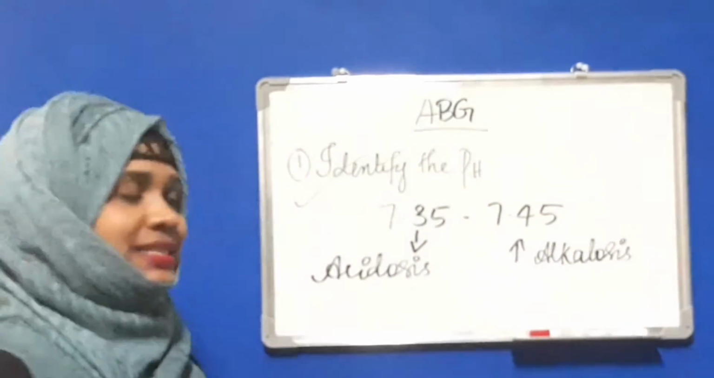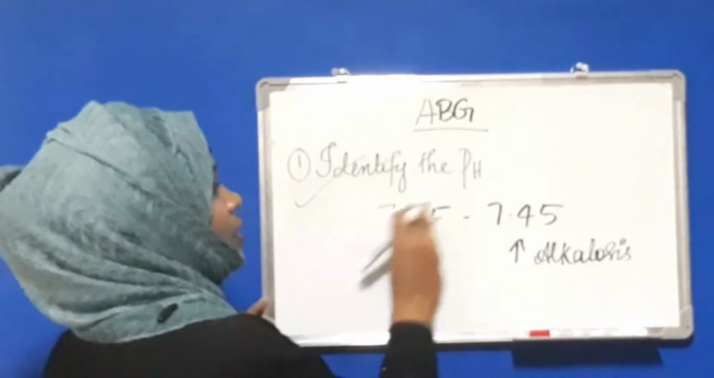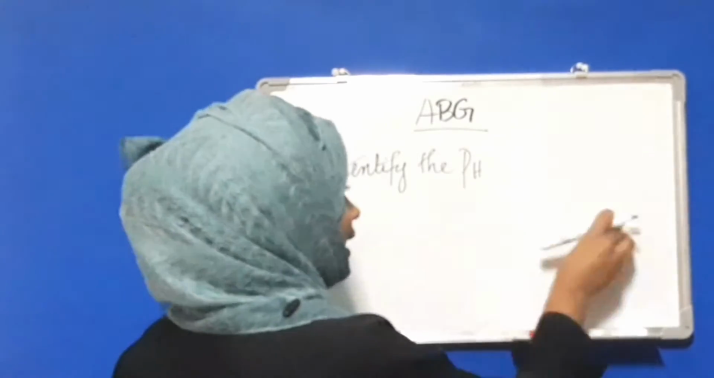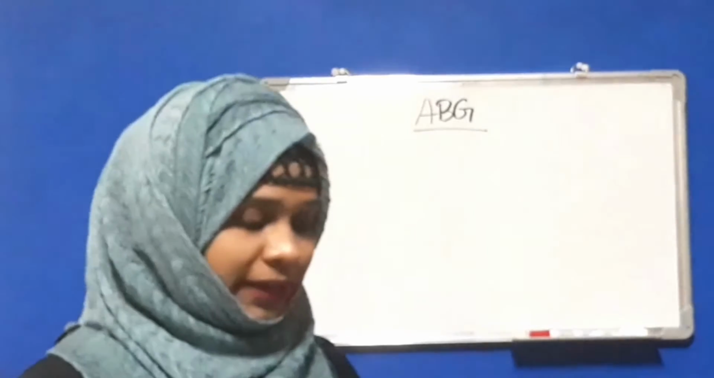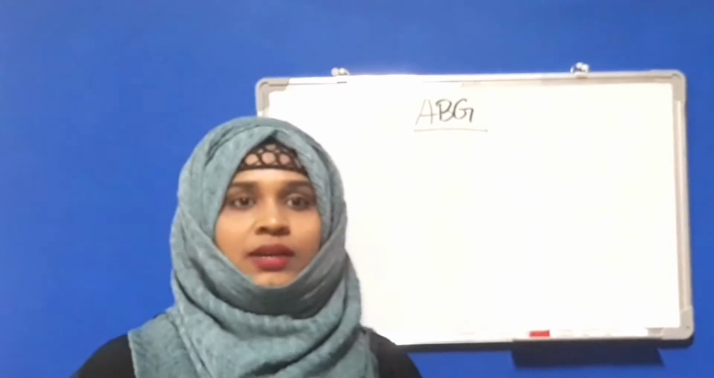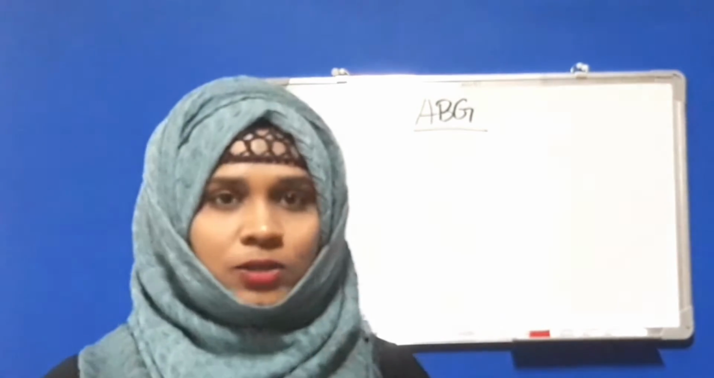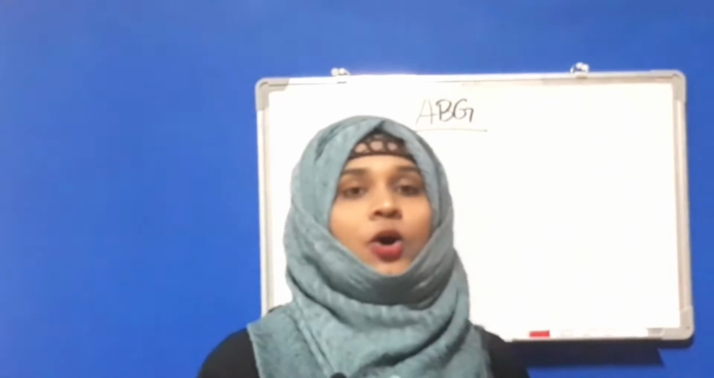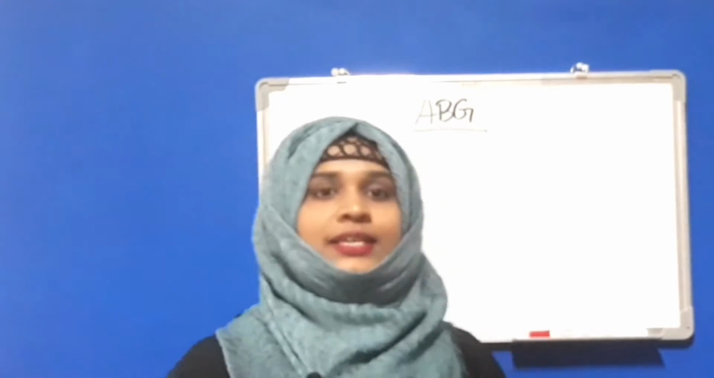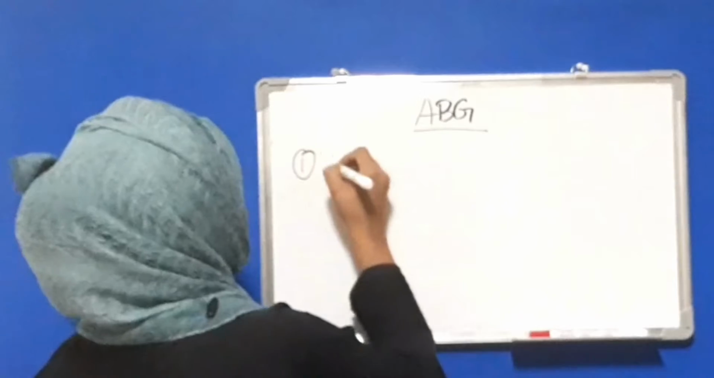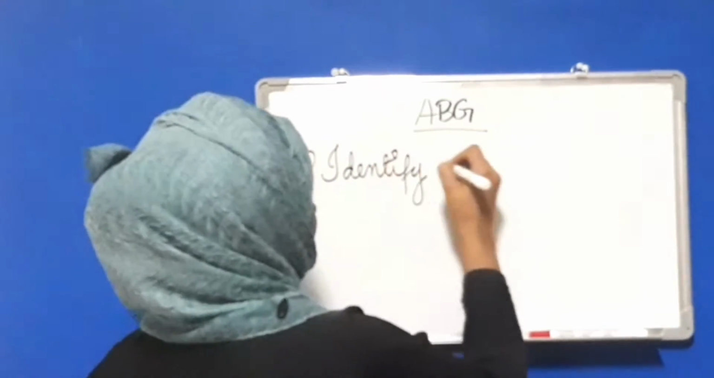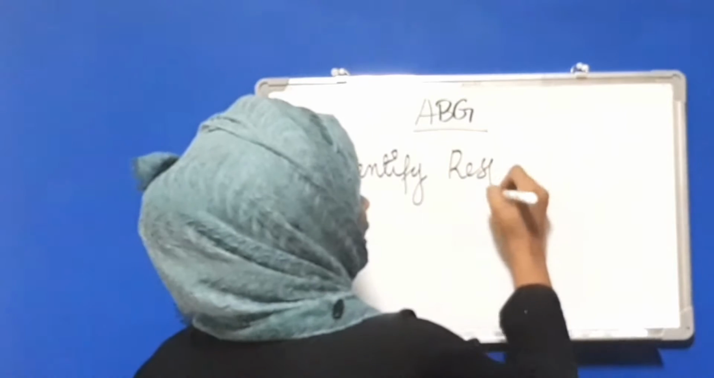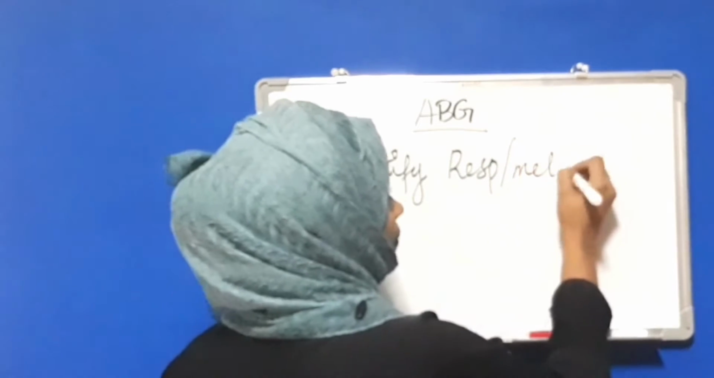Next is the second step. For the second step, you need to learn something by heart. The second step of ABG interpretation is to find out whether the cause is respiratory or metabolic. Got it? So, identify the cause. Identify whether it is respiratory or metabolic.